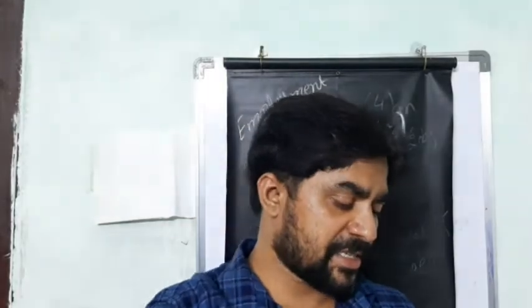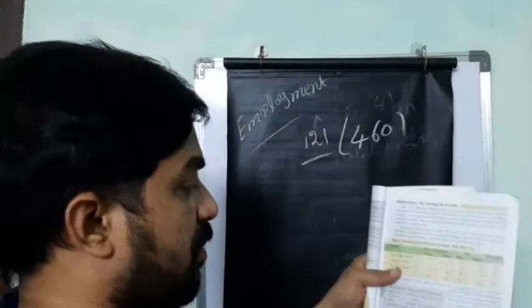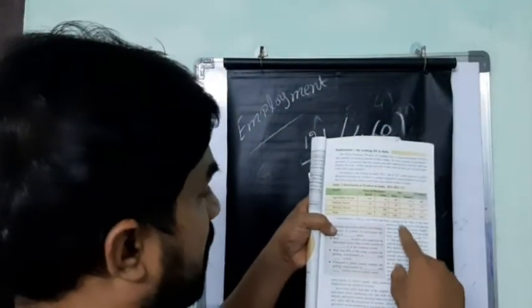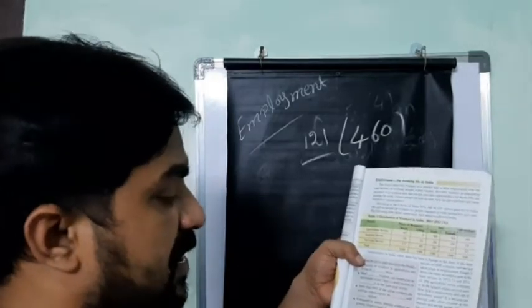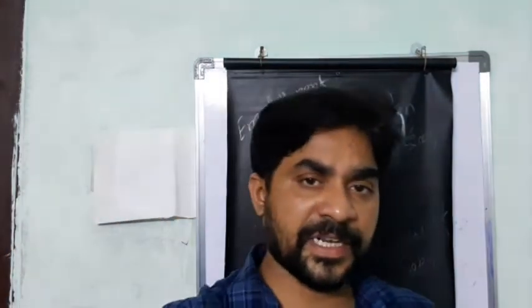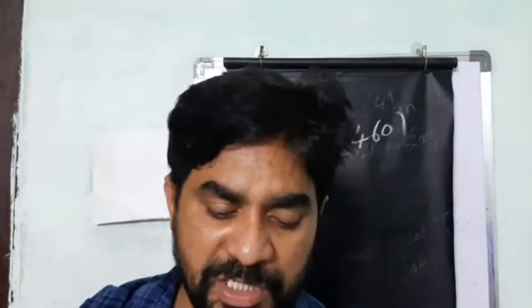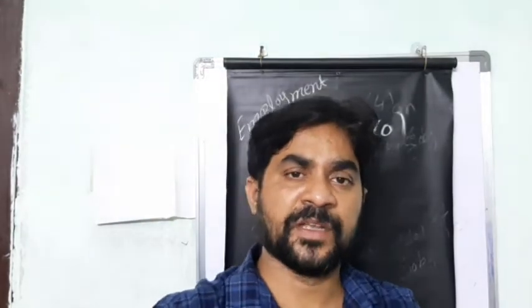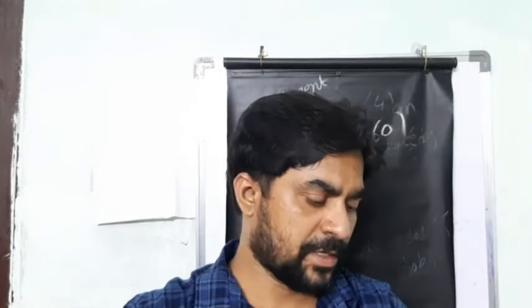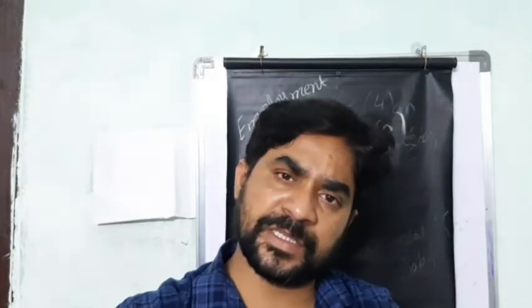See, there was one table in your textbook. This is the table according to the 2011 census. I will explain the table. I'm unable to write on the board because this board is not sufficient to write much. See that table, check in your textbook: the distribution of workers in India according to the 2011 and 2012 census.